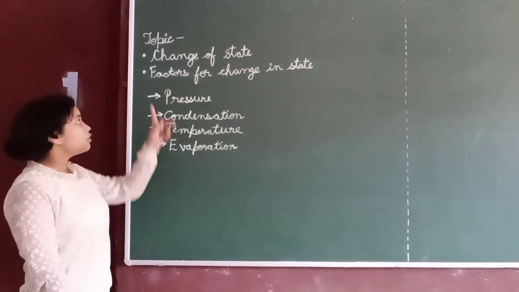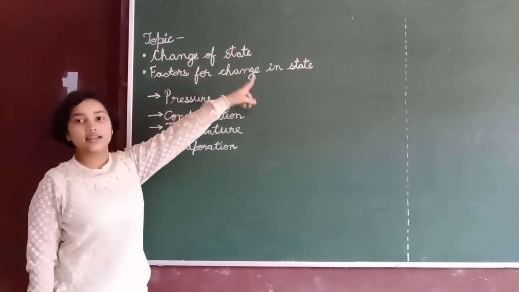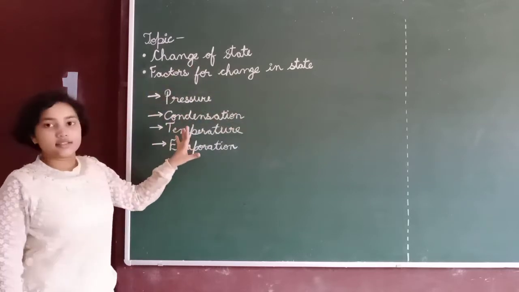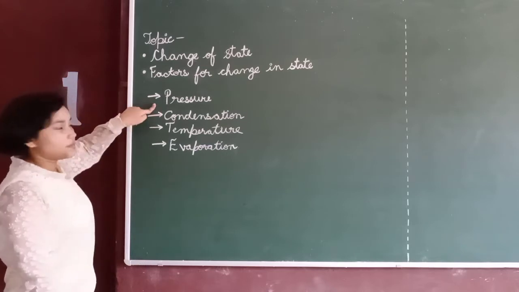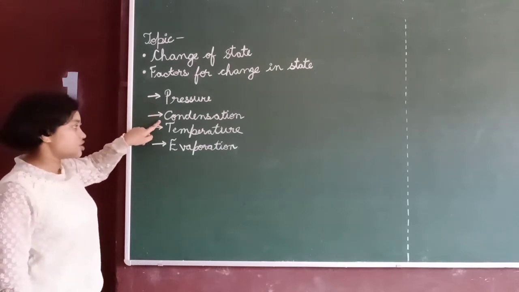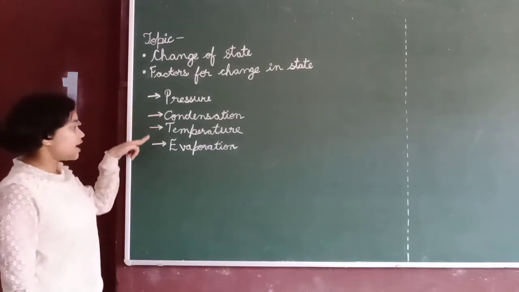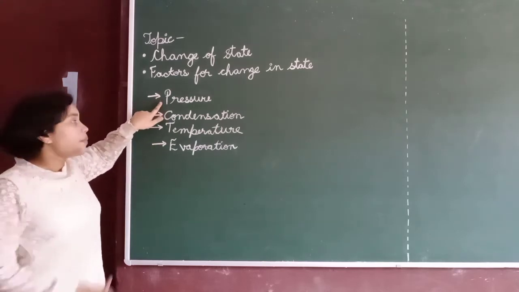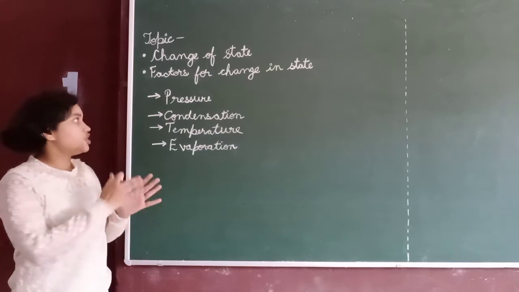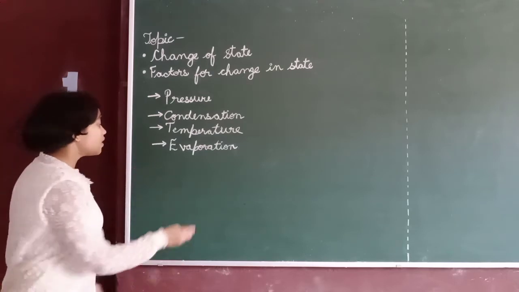So now we move on to the factors for change in state. What are the major factors that affect the change of state? First, pressure. Second, condensation. Third, temperature, and fourth, evaporation. So first we will see how pressure is important to change the state of matter.